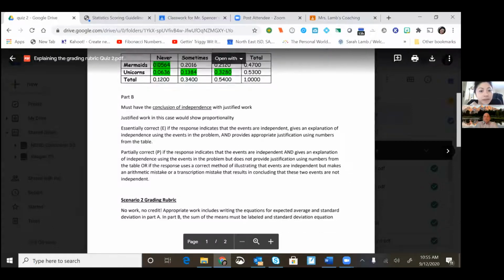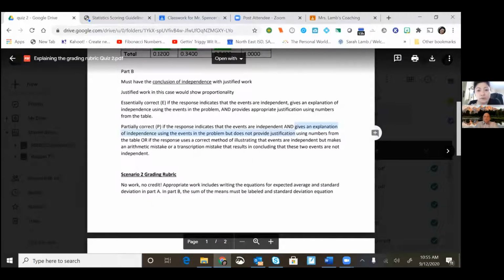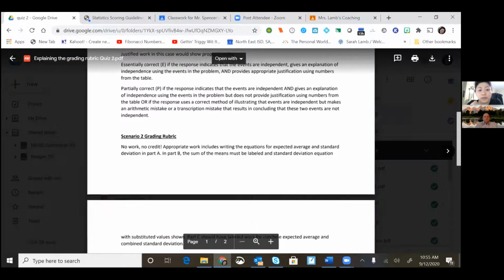For Part B, what we're looking for is proportions. So you have to show, and there were different ways to show, that the proportions were equal, so therefore independent. I wanted to make a special note that if you just say independent, but you do not show proportionality in this question, that is not justification. So you wouldn't get full credit for that. So it's super important that you guys are showing your work.